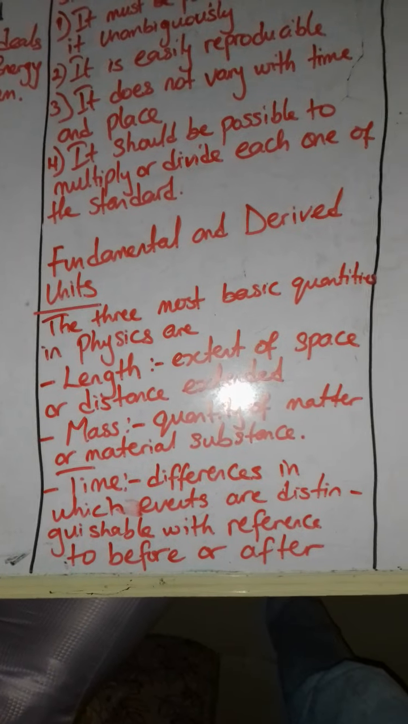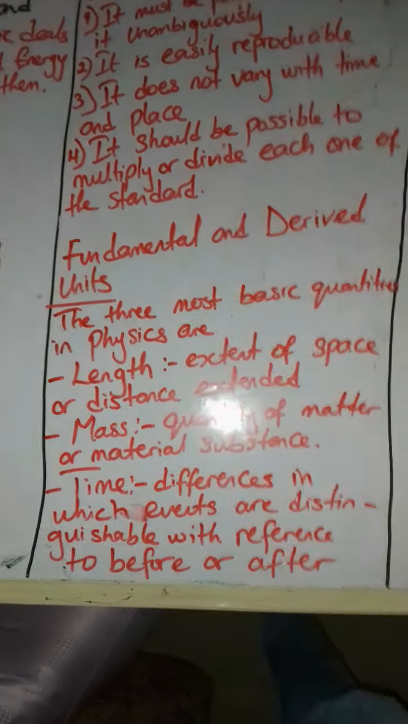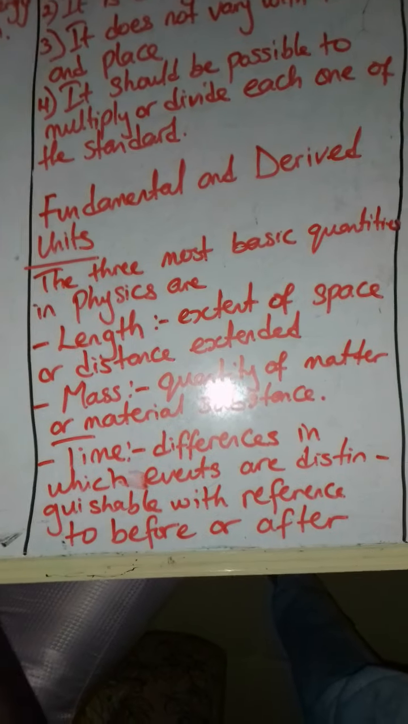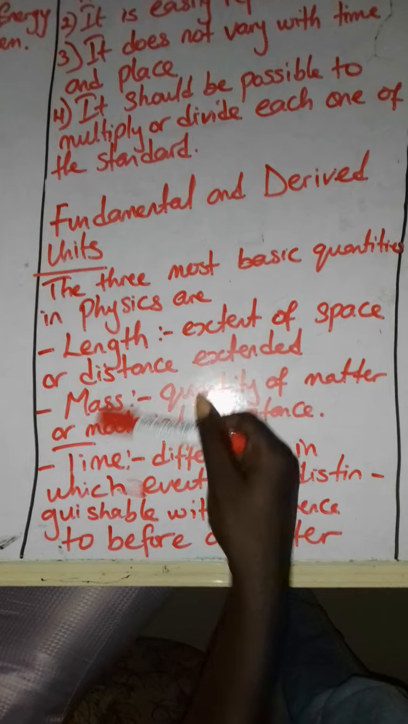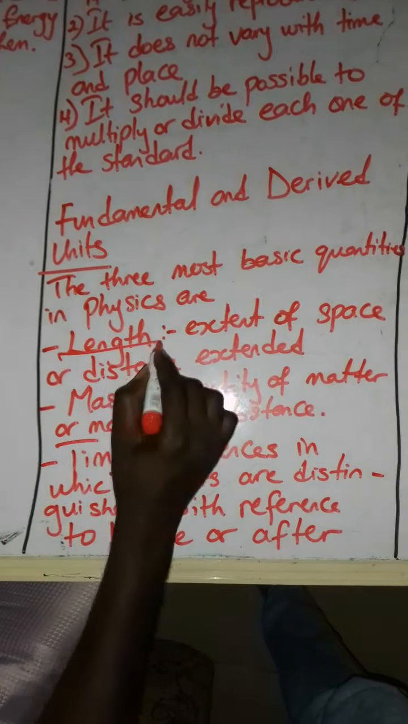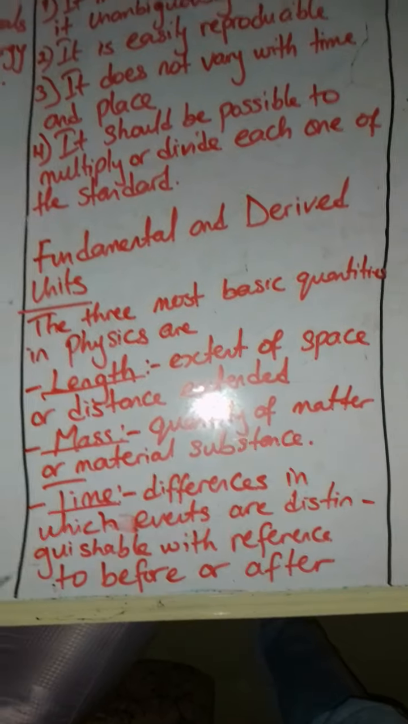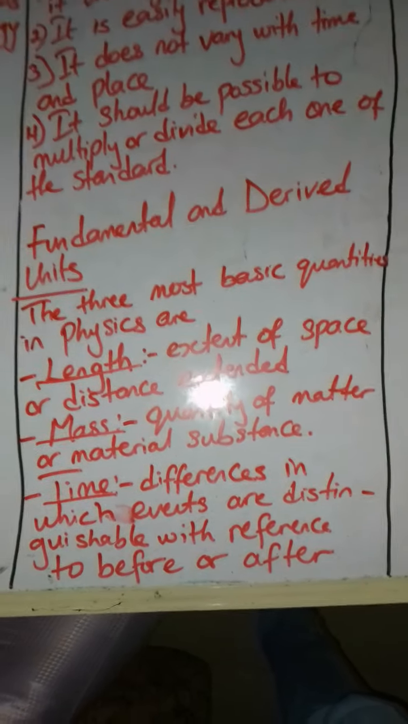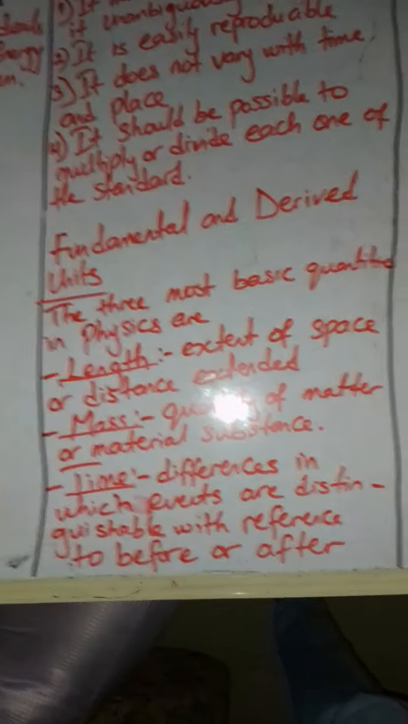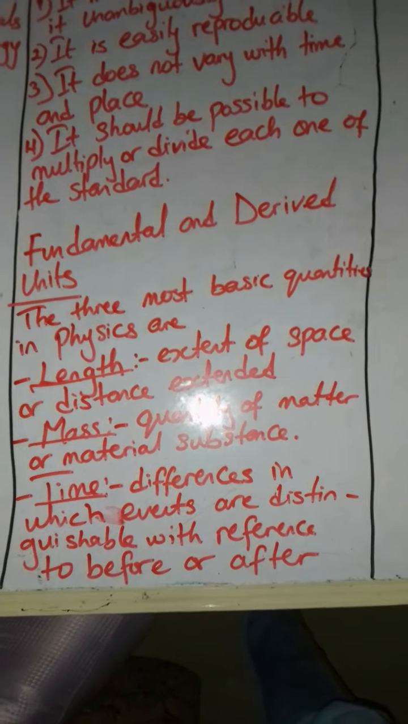Now, the three most basic quantities in physics are: we have the length, we have the mass, and we have the time. The length, the mass, and the time. Now, let us define what length is. Length is the extent of space or distance extended. That is the extent of a space. So the extent of space is what we call length, or distance that is extended.